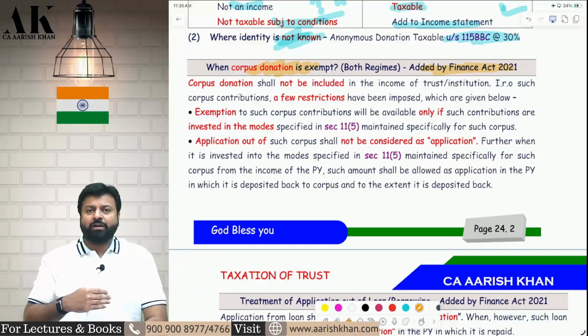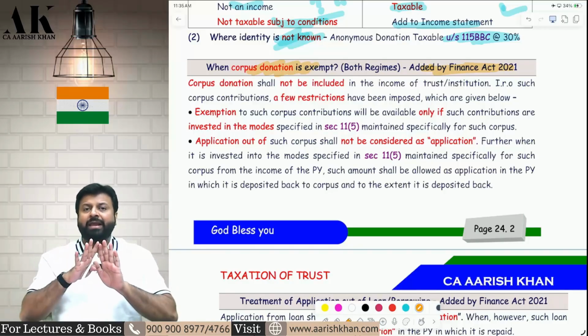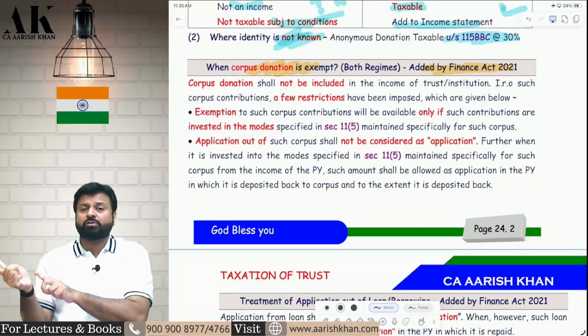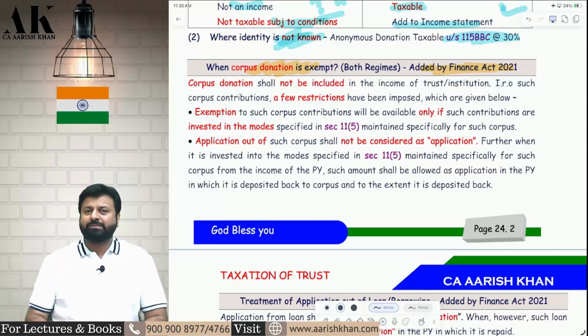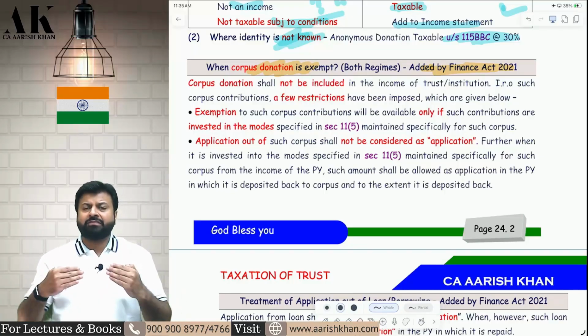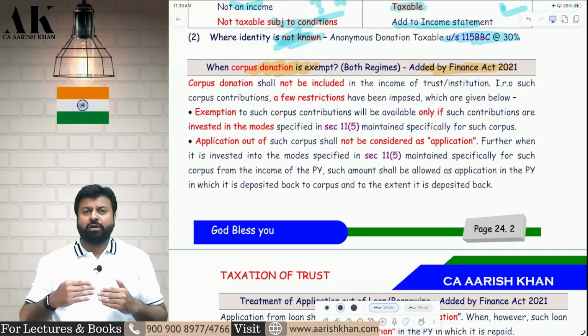Suppose in the current year 25-26, I received 10 crore as a corpus donation. Now this 10 crore will be exempt if you invest this corpus donation in the mode specified in section 11(5). That is mainly government securities and immovable properties, and certain securities which I will show you in a while. So what is the first step? I received 10 crore as a corpus donation in 25-26.